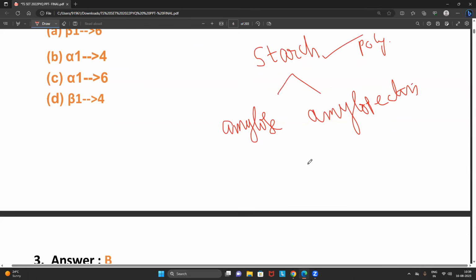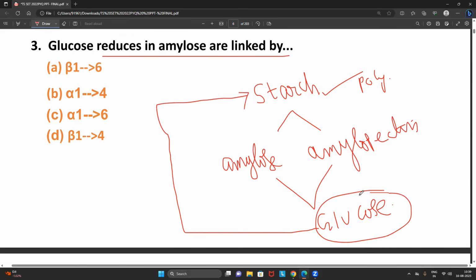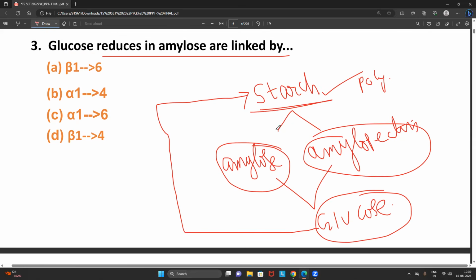And one point is very clear. If you break down amylose and amylopectin, what do you get? Undoubtedly, you will get glucose only. So glucose is the monomer for starch. Many glucoses come close together, they form amylose and amylopectin, which finally give rise to starch. That we commonly know. Now, what's the question they're asking? Let's consider 200 to 2000 glucose units are present in amylose.